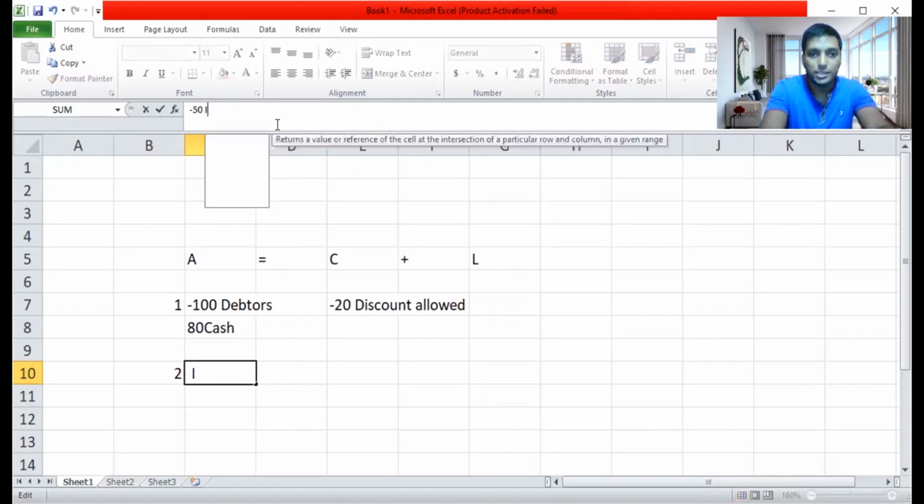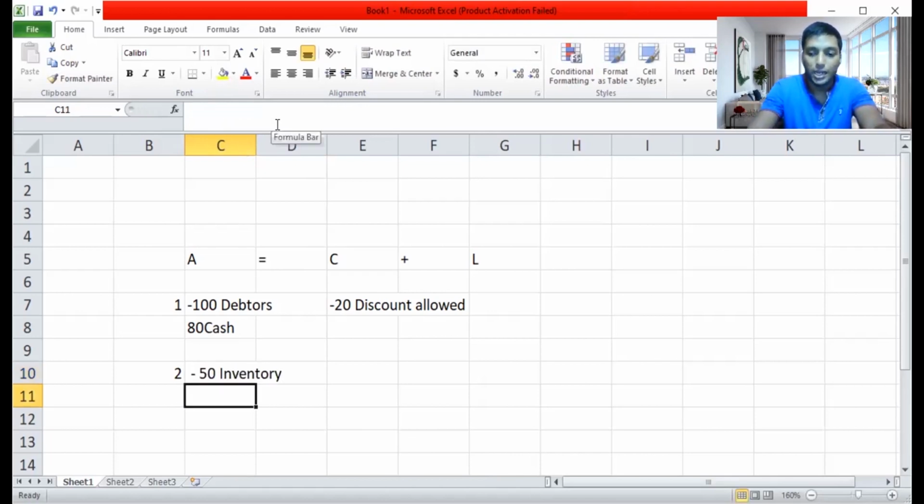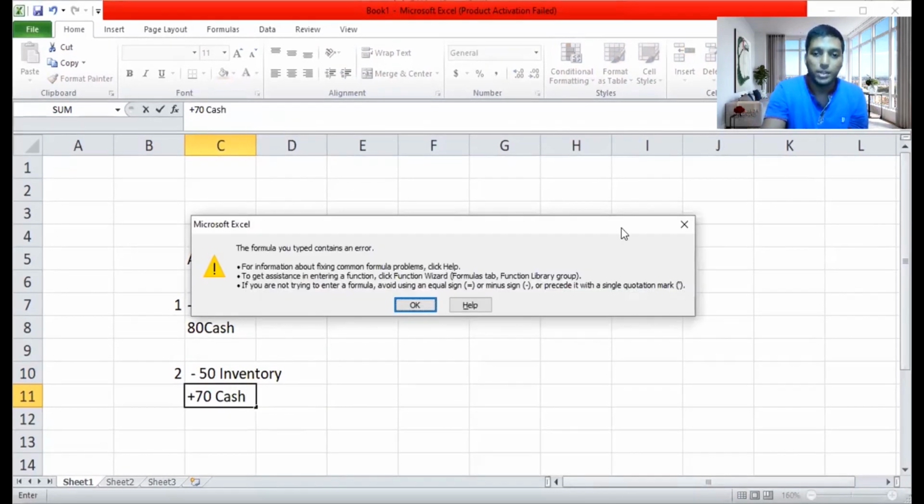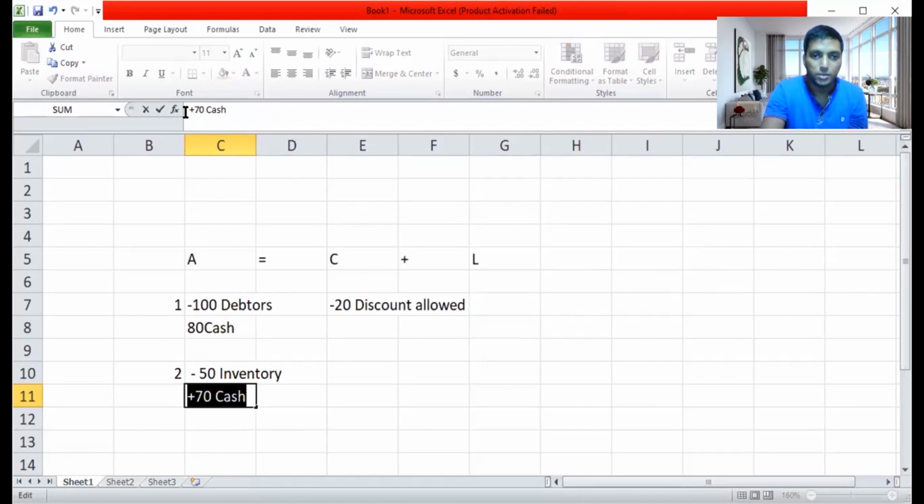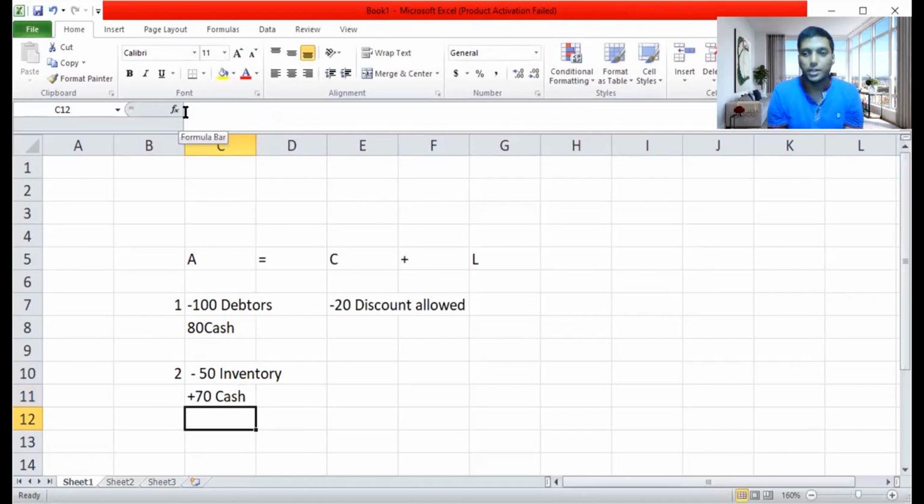Assumption is very important, as I said, guys. If you don't know how to assume, you don't have knowledge about accounting. So minus 50 is your inventory, and maybe you got 70 cash. So actually you got plus 70 cash and minus 50 inventory. What they are trying to say is you are actually earning more than your inventory's value. Now you got a profit of 20.